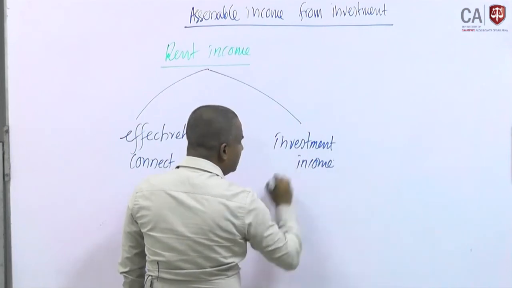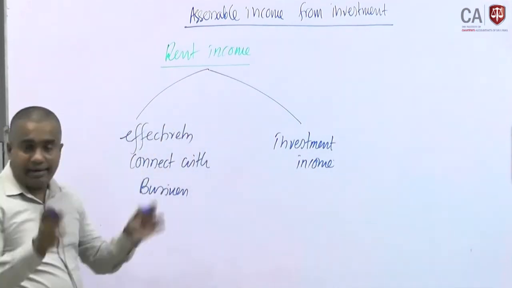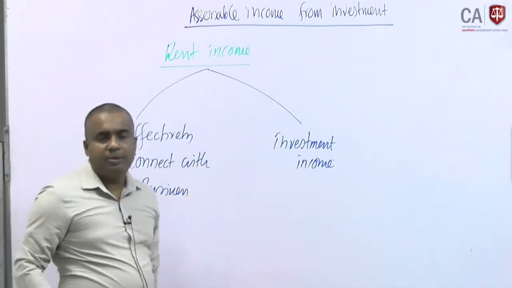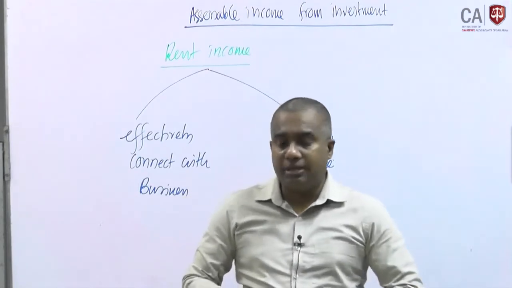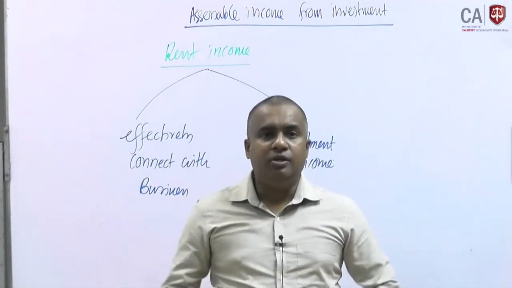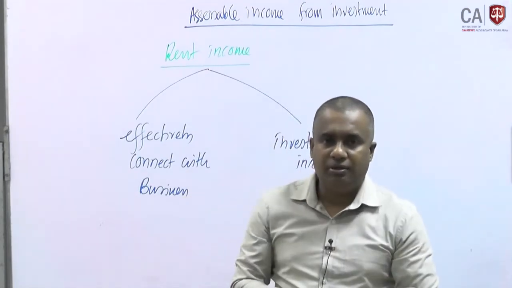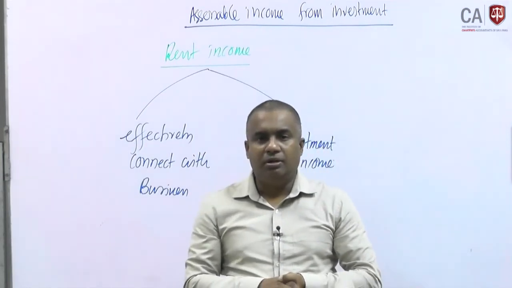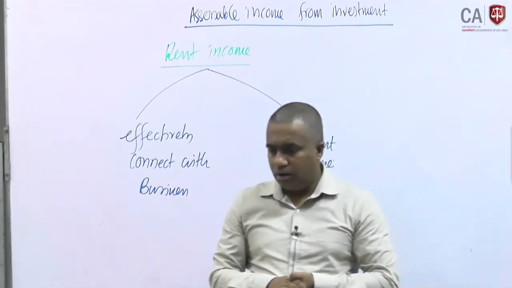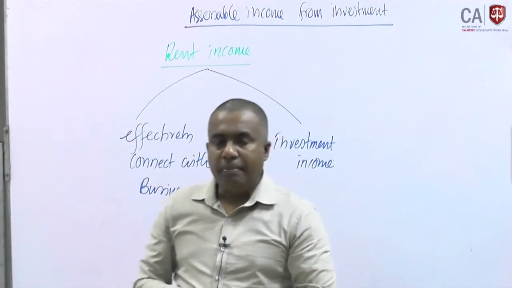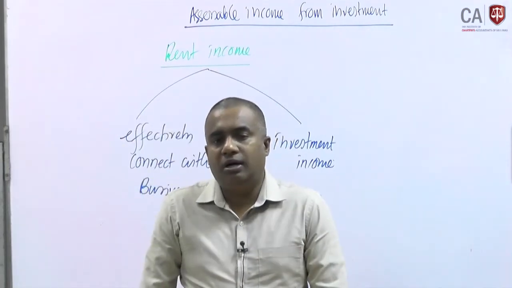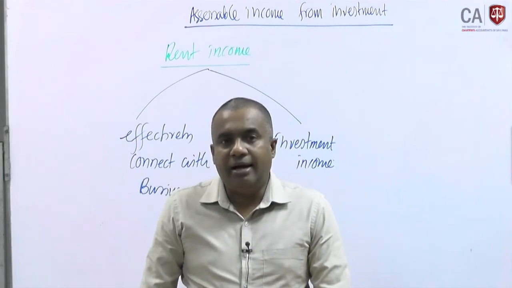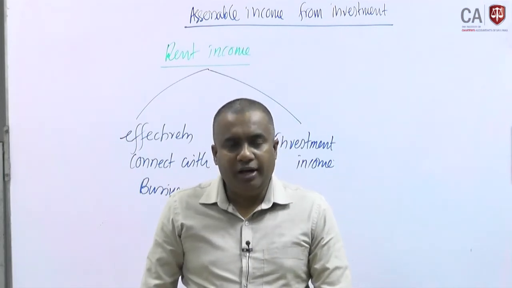That identification is more important, not only the rent income. Sometimes other investment income may also be relevant. Let us think sometimes this particular building is used for their business purpose. Then temporarily there was some vacant area, it was provided for rent and they received the rent income.